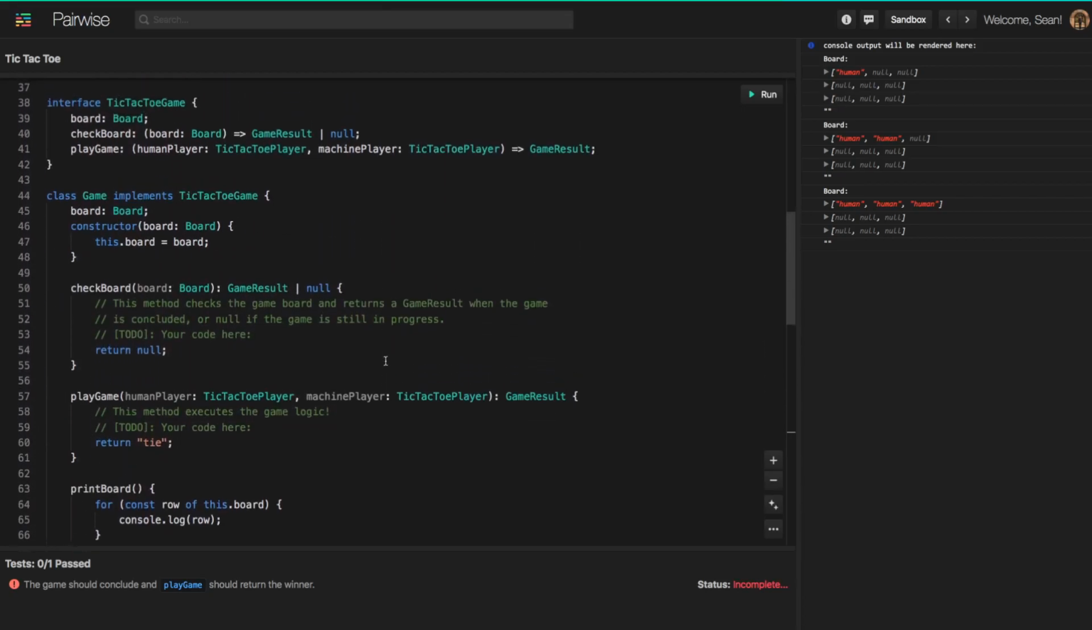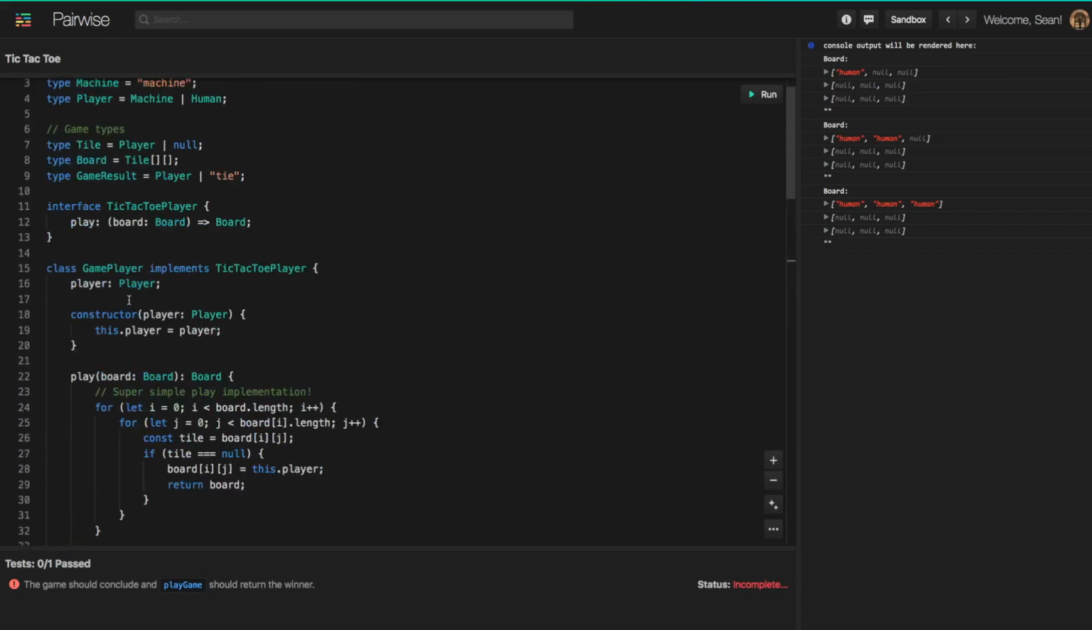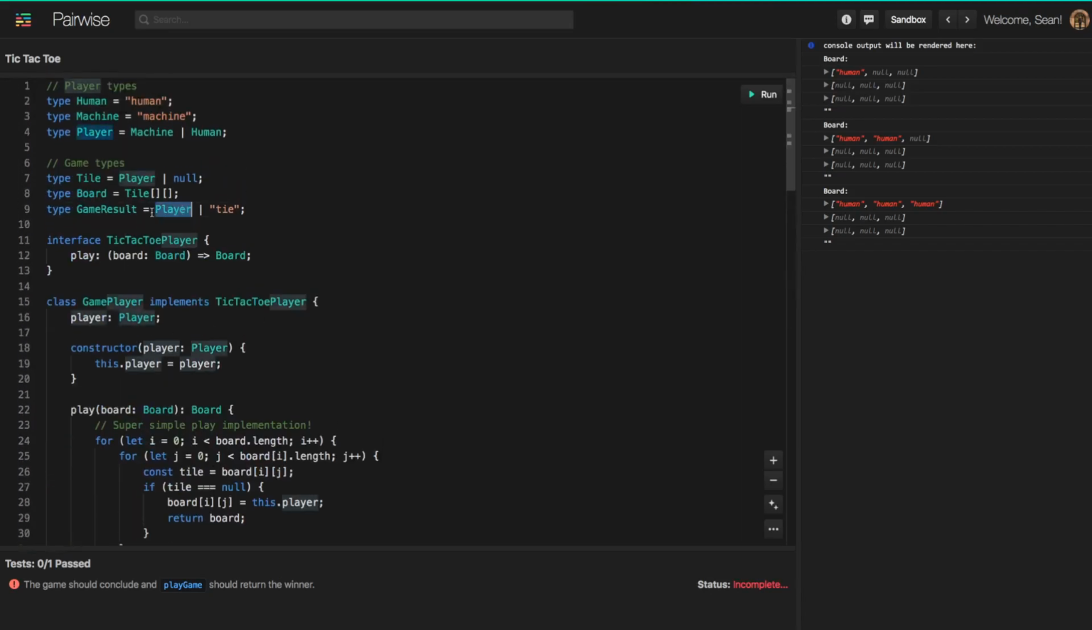And now we need to come down and check out this game class here. So for the game class, we need to implement 2 methods. One is this checkboard method, and this is the method which is going to essentially determine if someone has won the game or if there's a tie. And so it's going to return a game result or null. And the game result is either a player or a tie.